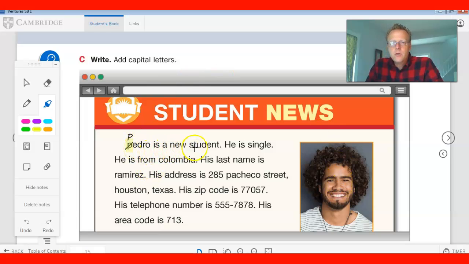Pedro is a new student. He is single. He is from Colombia. His last name is Ramirez. His address is 285 Pacheco Street, Houston, Texas. His zip code is 77057. His telephone number is 713.